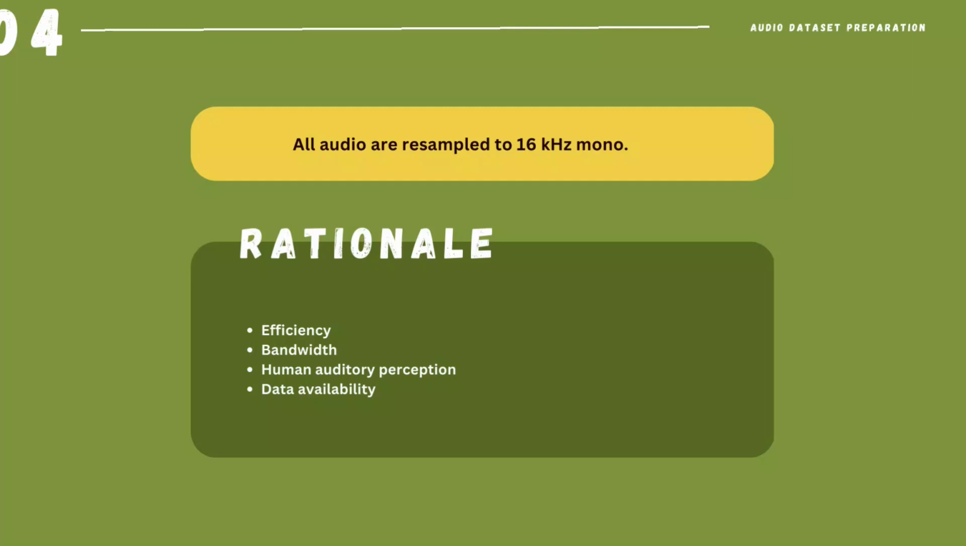For human auditory perception, our system is generally sensitive to frequencies up to 20 kHz, with most of the important information for sound perception occurring below 8 kHz. So using a 16 kHz sampling rate captures sufficient information for audio classification tasks. And for data availability, the majority of audio datasets are typically recorded in 16 kHz, so using the same sampling rate during training and inference ensures consistency and compatibility.